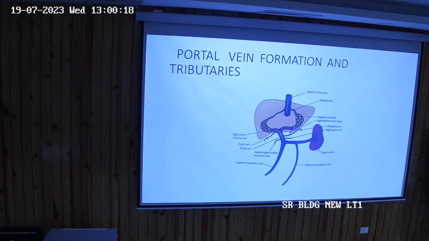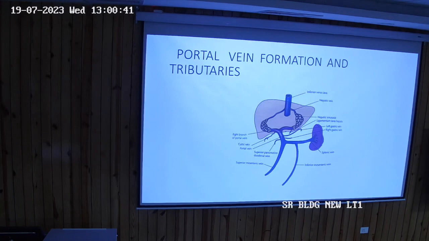So there is a cystic vein to the gallbladder. So just summing it up, left gastric, right gastric, superior pancreatico-duodenal, ये तीनों कहाँ से आ रहा है? मेन ट्रंक से, पोर्टल वेन के.